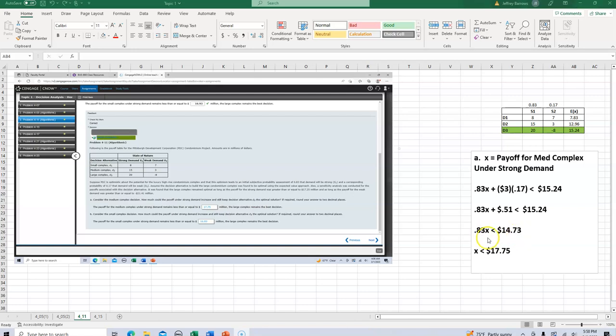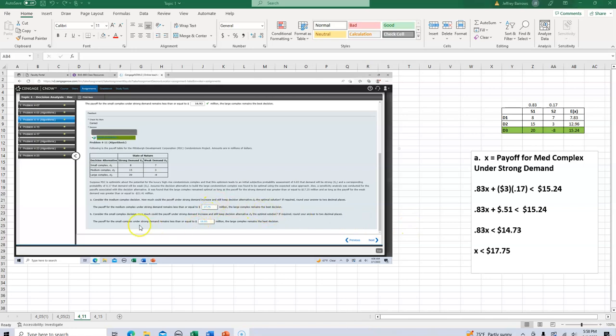If I divide both sides by 0.83, the payoff can increase to just less than 17.75 million on the medium complex, and we would still keep the large complex decision in play as long as the value of X stays under 17.75 million.